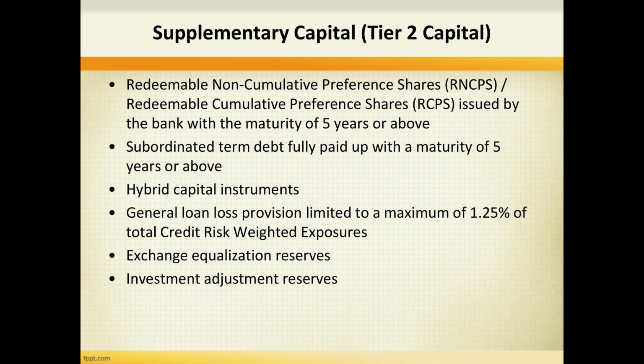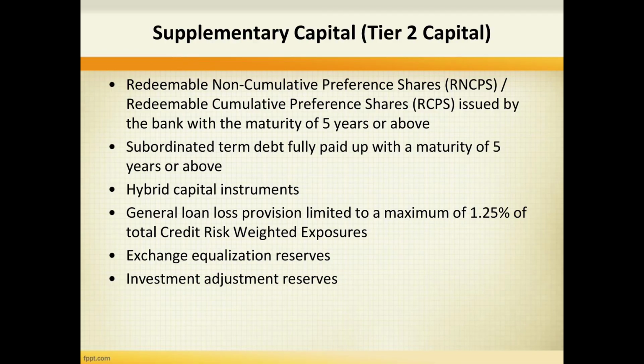Now, tier 2 capital or supplementary capital consists of the given elements: redeemable non-cumulative preference shares, RNCPS, or redeemable cumulative preference shares, RCPS, issued by the bank with a maturity of 5 years or above. Subordinated term debt fully paid up with a maturity of 5 years or above.